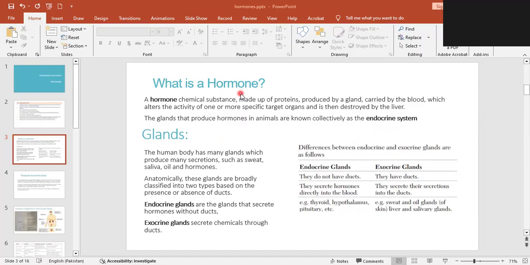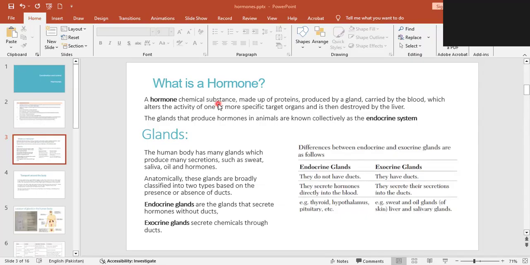If we talk about electrical impulses, the message moves from synapse to synapse, from one neuron to another neuron, and it moves with the speed of electricity, right? But if we are talking about a chemical substance, the chemical needs to be transported from one place to another, or from one area towards the target organ.